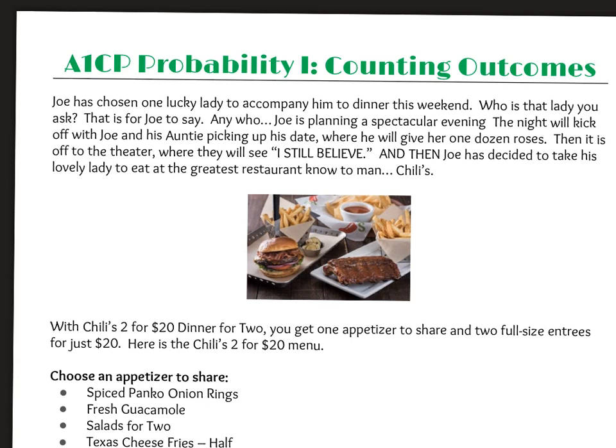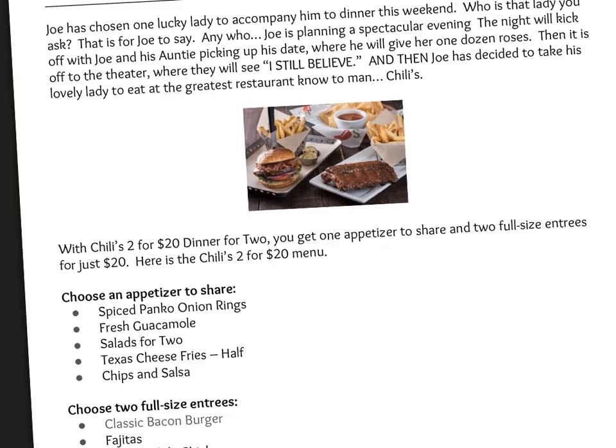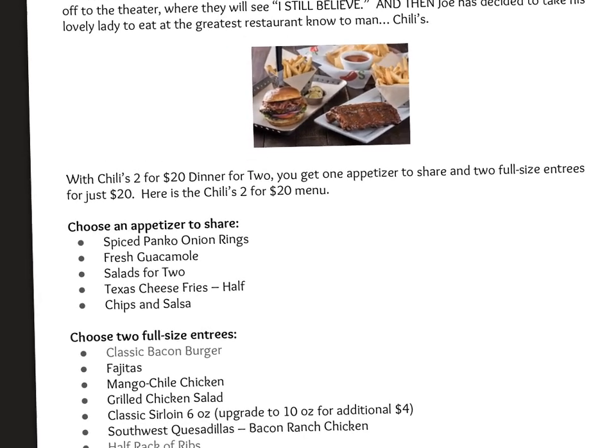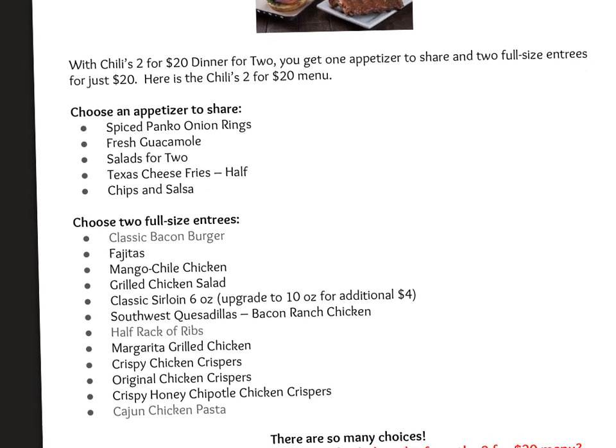Now, Joe has chosen to go to Chili's, besides the fact that it's great, because they have what's called the 2 for $20 dinner for two. You get an appetizer to share and 2 full-size entrees for just $20. And since he's already spent all the money on the roses and the movie, he doesn't have a lot of money left. So if I scroll here, we can see the possible appetizers and the possible entrees.